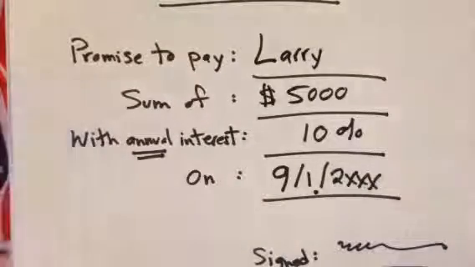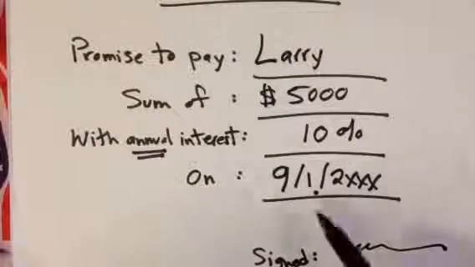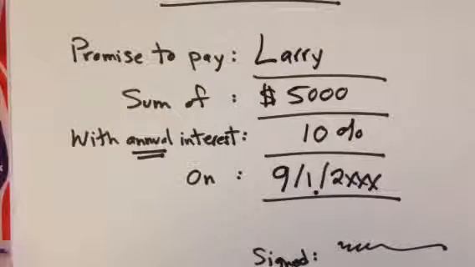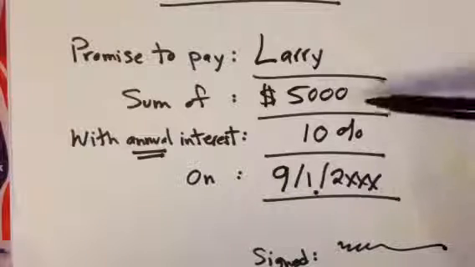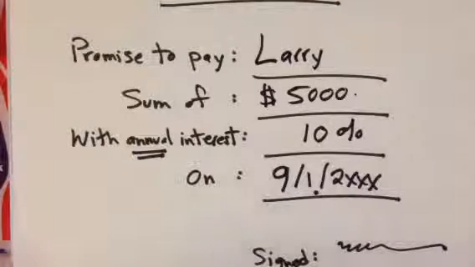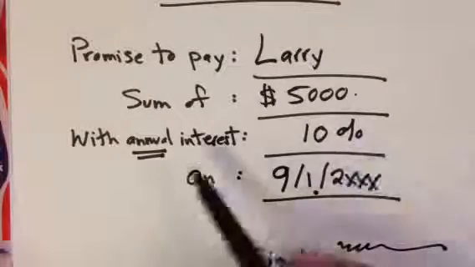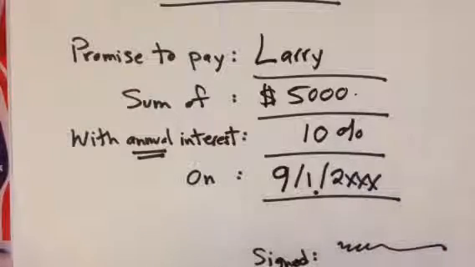Now, without getting into this too much at this point, can you tell me, on September 1st, what's the total that Joe's going to have to pay me? He's going to have to pay me the $5,000 that he owes, but what else does he owe me? He's had my money, according to this promissory note, for 3 months. I'm charging him annual 10% interest.